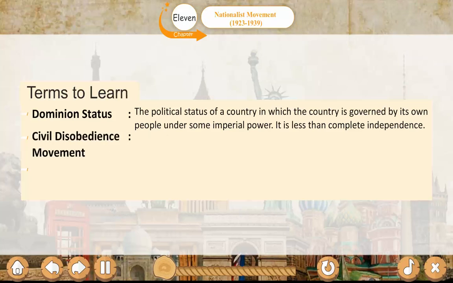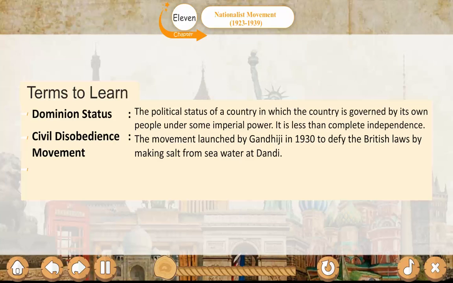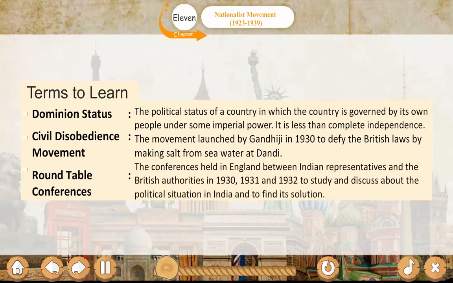Civil disobedience movement: the movement launched by Gandhiji in 1930 to defy the British laws by making salt from sea water at Dandi. Round Table Conference: the conferences held in England between Indian representatives and the British authorities in 1930, 1931 and 1932 to study and discuss the political situation in India and to find its solution.